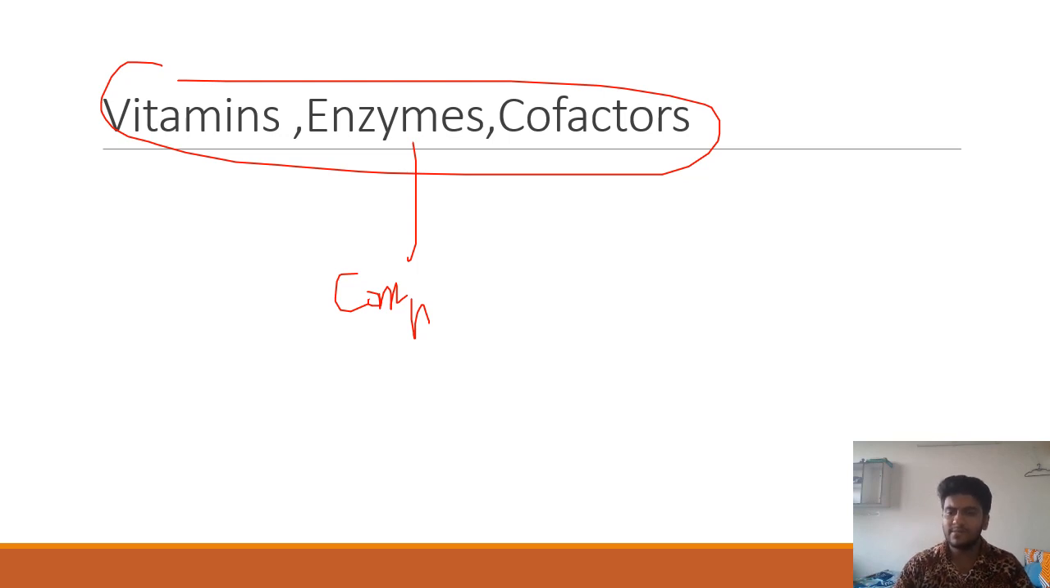Vitamins: water soluble vitamins, fat soluble vitamins. What are the effects of vitamins? Cofactors: which is a cofactor? Like magnesium is a cofactor for which enzyme? Is it DNA polymerase? Is it carbonic anhydrase? Molybdenum, selenium. There are various cofactors that are useful for enzymes. So you should know about this.